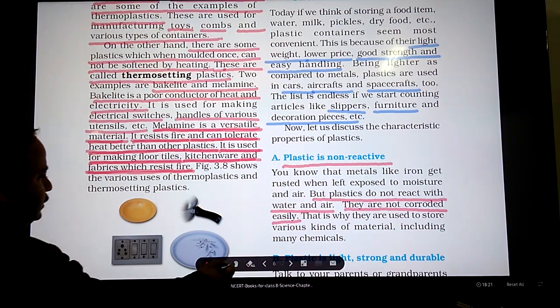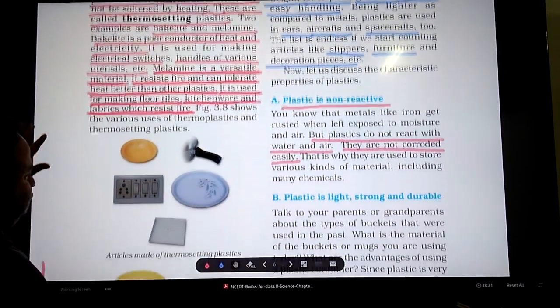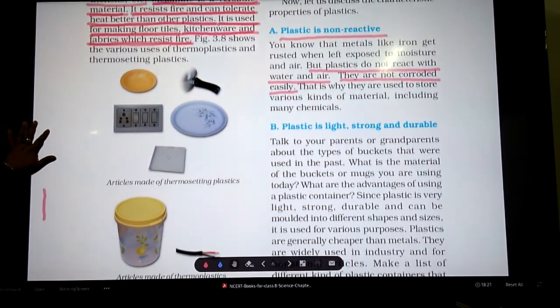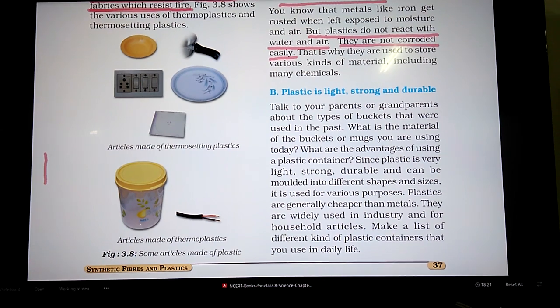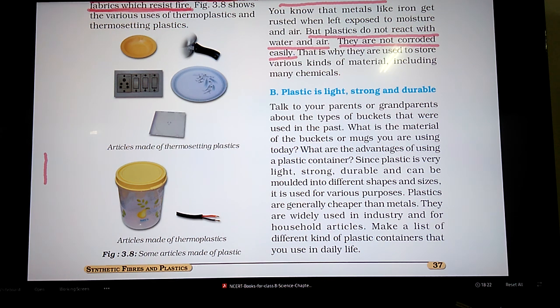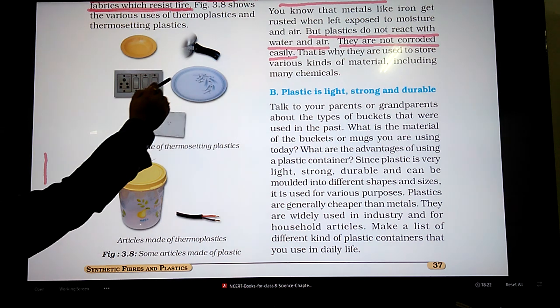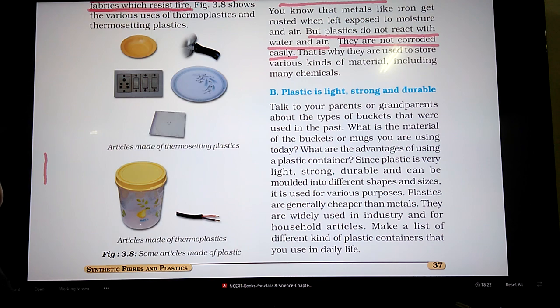You can see in this figure the articles which are made by using thermoplastics. These are mostly in the form of containers, cables, combs, etc., which are normally soft, and some articles which are made by using thermosetting plastics are also shown there, like the electrical switch, handle of pressure cooker and melamine dishes.